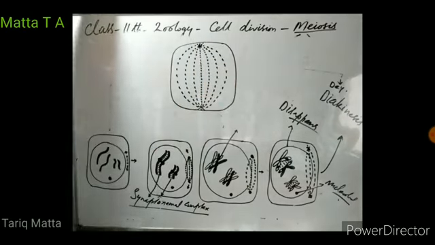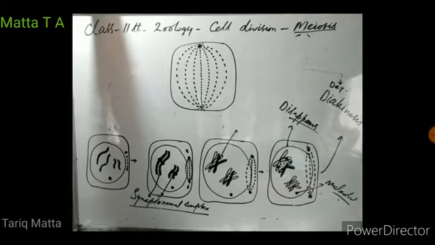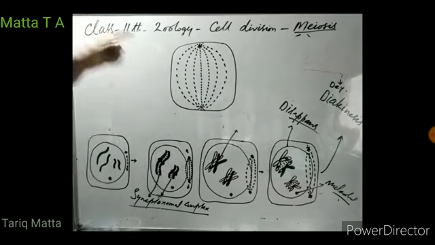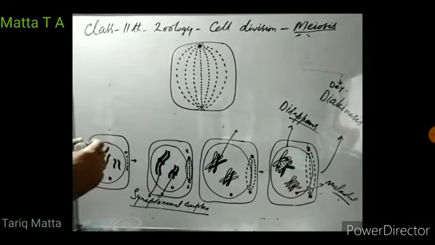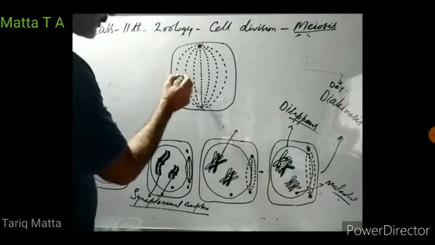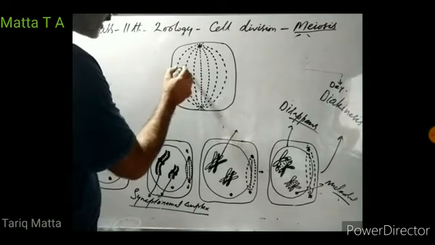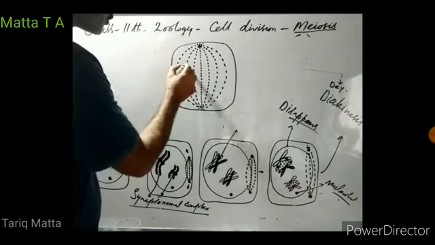In dikinesis phase, nuclear membrane disappears, nucleolus disappears, centrosomes reach two opposite poles of the cell, and they complete the organization of spindle. Then two types of spindle fibers are formed, as we discussed in mitosis: kinetochore spindle fibers and non-kinetochore spindle fibers.